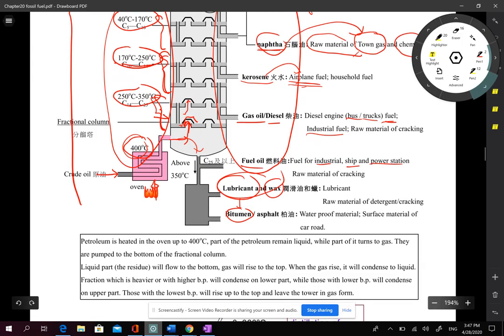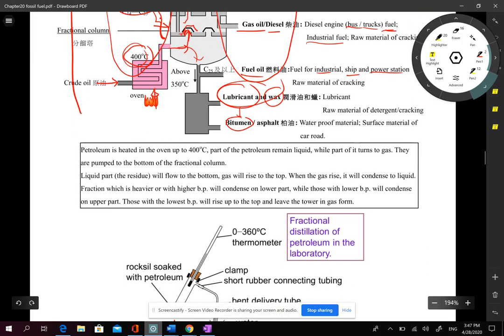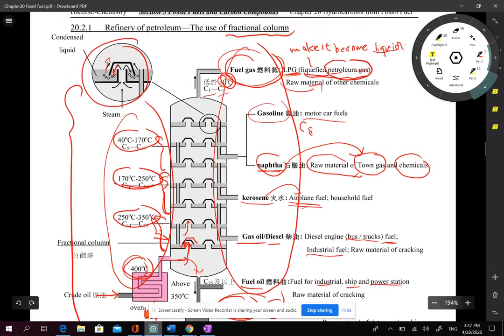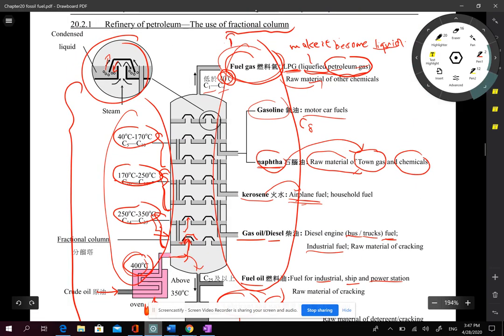So actually in this diagram, several things to remember: the names of different fractions, the use of different fractions, and also the tendency of change of properties. Quite a lot of information you need to remember.